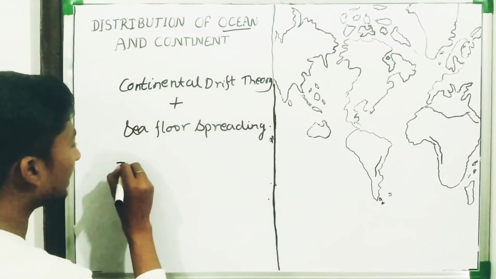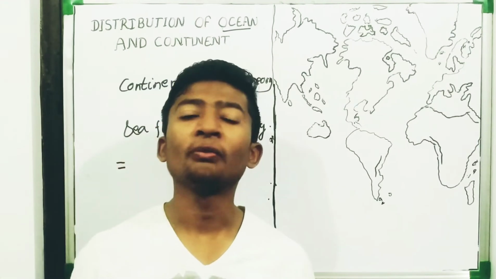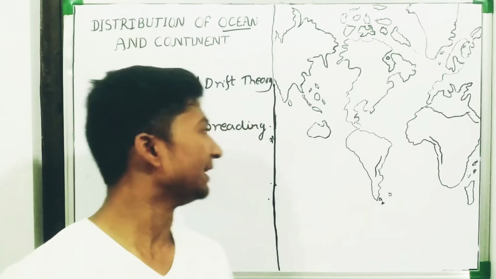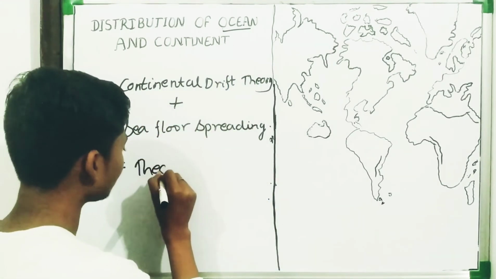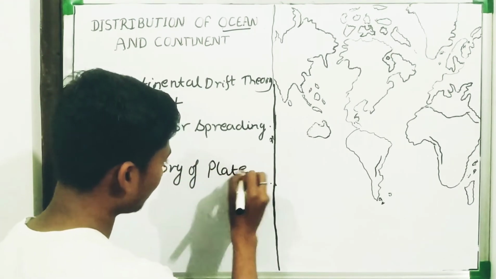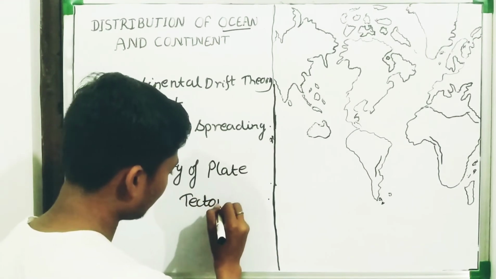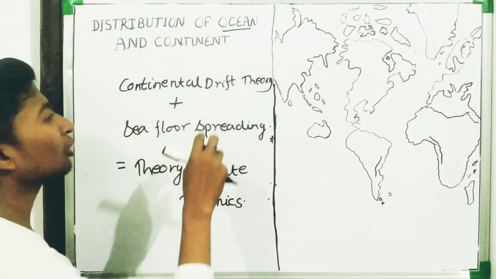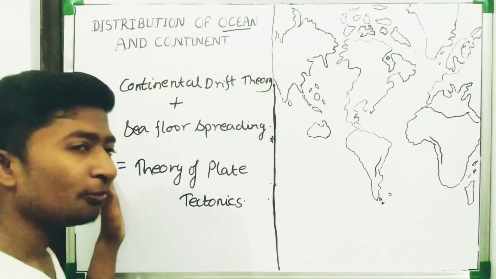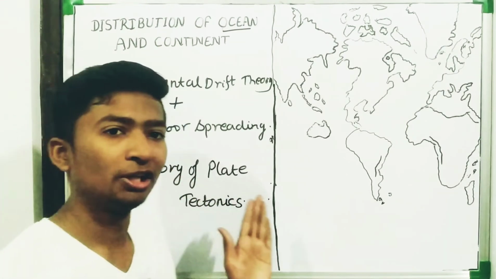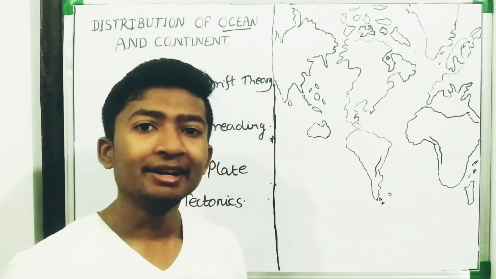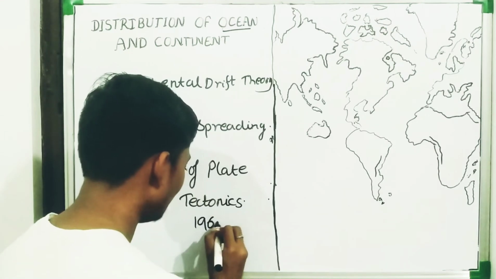When these two theories combined, this led to the formation of a new theory. What was the name? The new theory was known as the theory of plate tectonics. Okay. When the continental drift theory combined with the sea floor spreading theory, it led to the formation of a new theory that was known as the theory of plate tectonics. The theory of plate tectonics was published in 1960s. Okay?